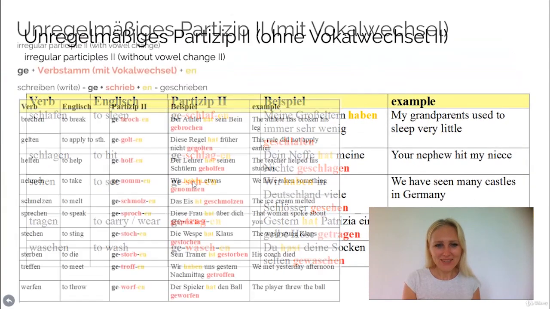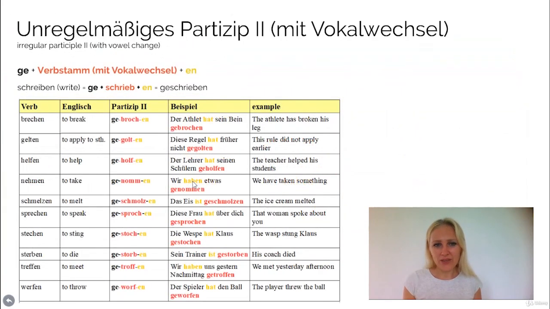Okay. Good. Then the next slide. Now we have irregular participle 2 verbs with the vowel change. Okay. So here, for example, as you see, we have to use ge at the beginning of the participle 2. Then comes the stem with the vowel change, and at the end comes an en. So here we have an example. Schreiben means to write. It becomes geschrieben in its participle 2 form. So as you see, we have added the ge, then the stem has changed from schreib to schrieb, and at the end comes en. Okay, geschrieben.